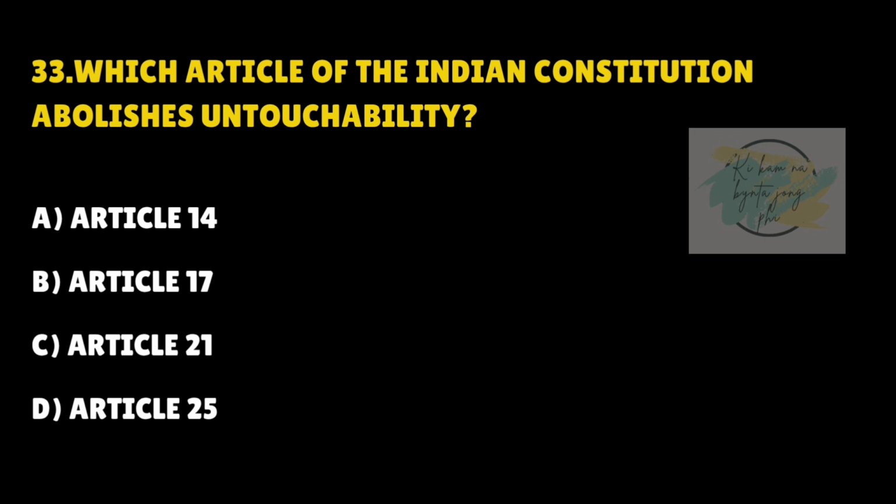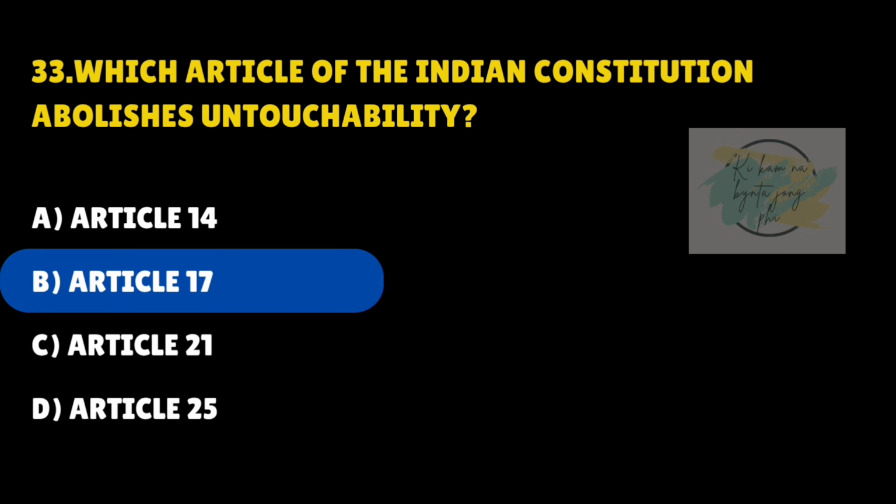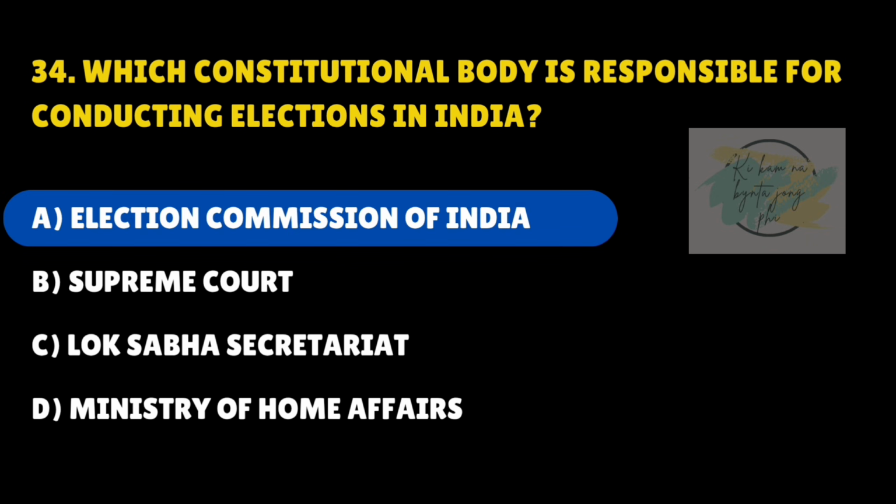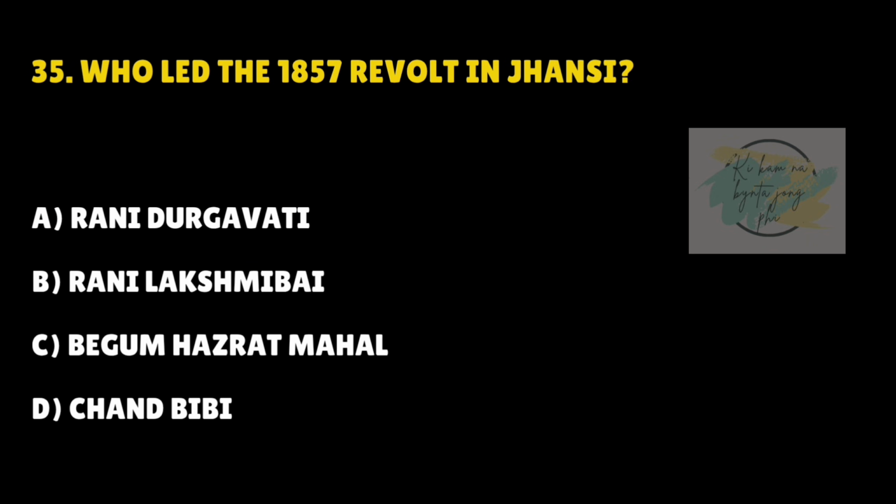Which article of the Indian Constitution abolishes untouchability? Answer is B. Article 17. Which constitutional body is responsible for conducting elections in India? Answer is A. Election Commission of India.